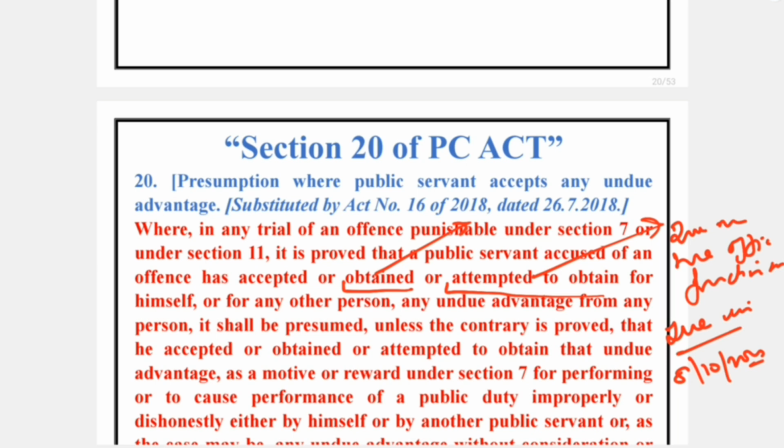If it is proved that he has accepted or obtained or attempted to obtain for himself, or it might be any other person, the key point is that there must be evidence on record that he has accepted or obtained or attempted to obtain any undue advantage. Mere demand, mere recovery, mere acceptance cannot connect the accused with the crime. To be noted, mere recovery, mere acceptance is not sufficient. Demand is a must.